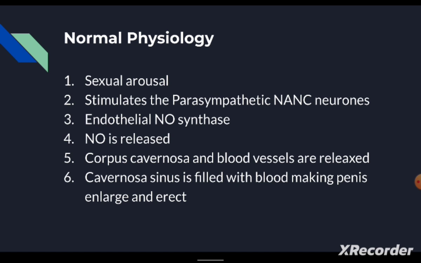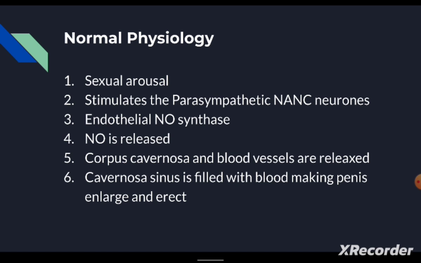And this nitric oxide in the corpus cavernosa and related blood vessels causes vasodilation and relaxation of the corpus cavernosa. And this relaxation causes the corpus cavernosa sinuses to be relaxed, and the sinuses will be filled with blood, which causes enlargement and rigidness of the penis.